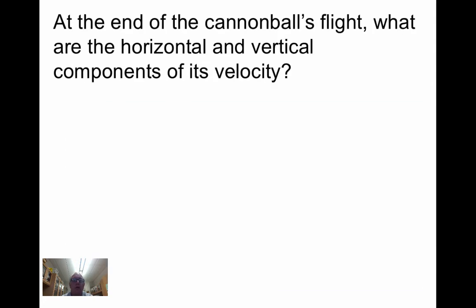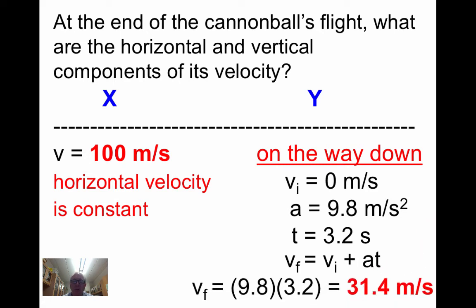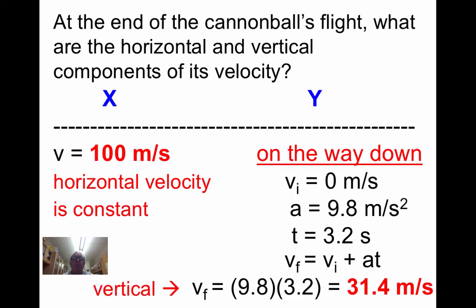And we have some other questions about this type of problem. At the end of the flight, what are the horizontal and vertical components of its velocity? Well, in the x direction, it's still 100 meters per second. It never does change. In the y direction, on the way down, v_i is equal to 0, a is equal to 9.8, and the time is 3.2 seconds. So we have enough information to find the final velocity. When we plug in our information, the final velocity is 31.4 meters per second. That's in the vertical direction.